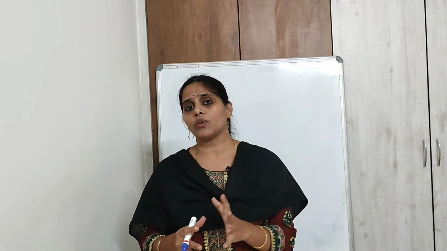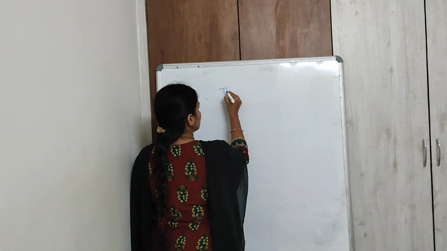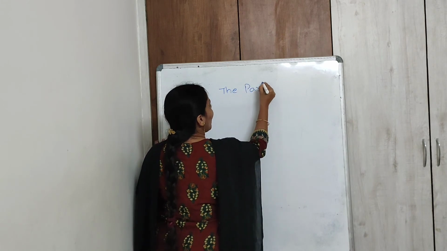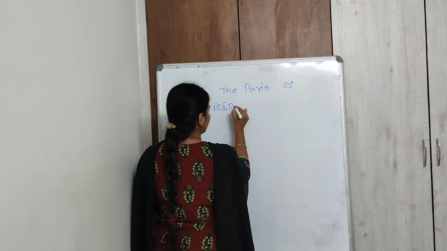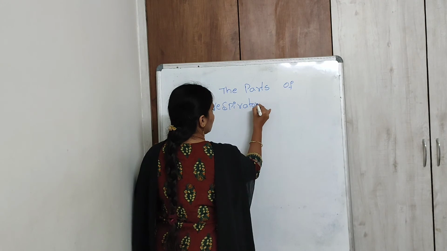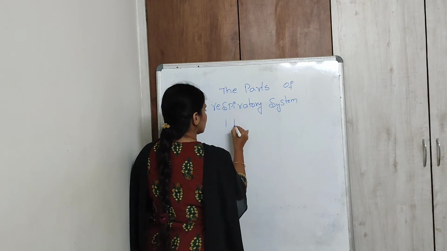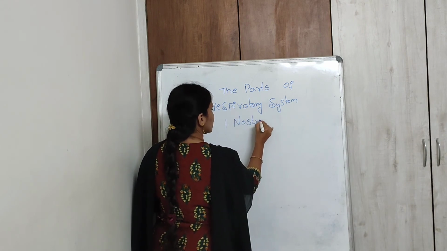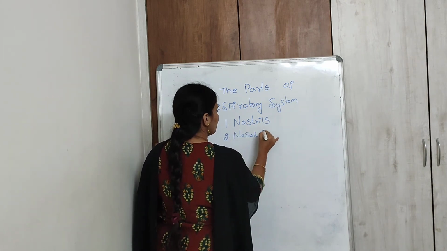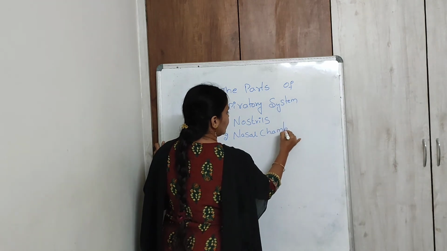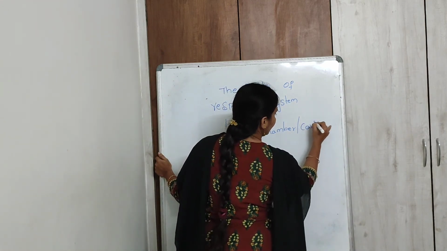So let's discuss the respiratory system of human beings. Parts of the respiratory system. The first one is nostrils. Second one is the nasal chamber, or we also call it nasal cavity.